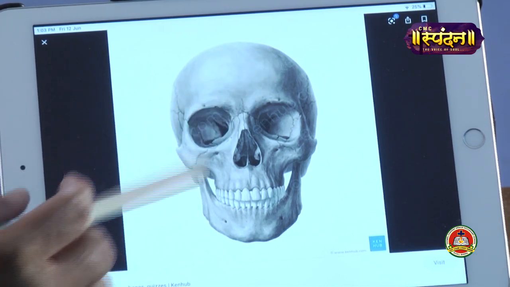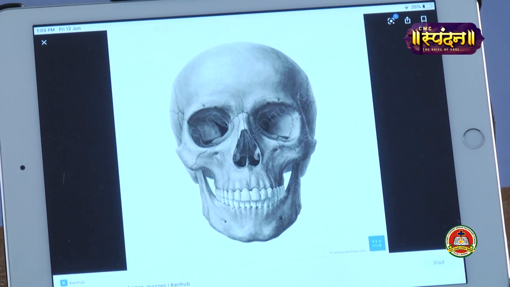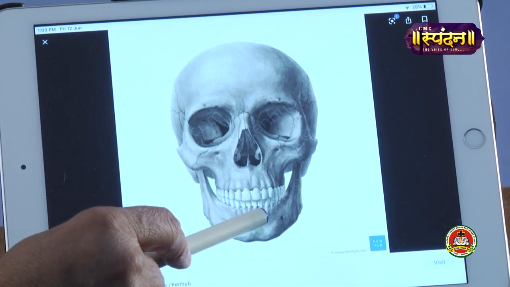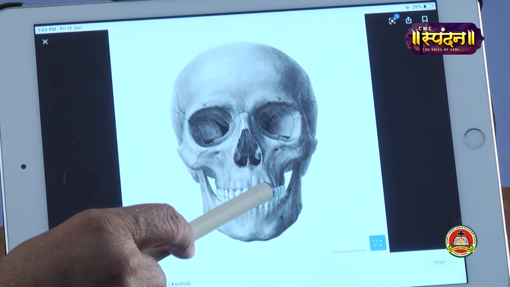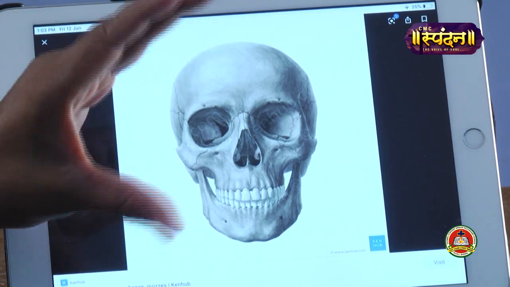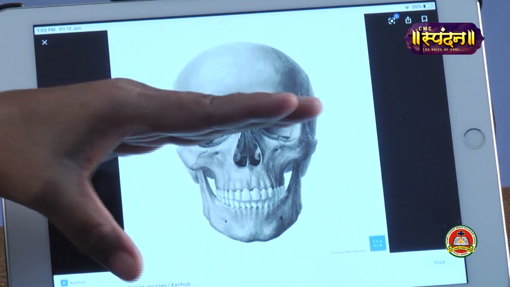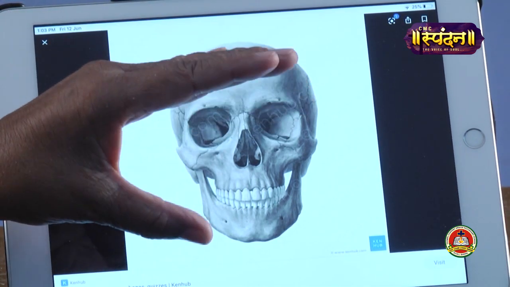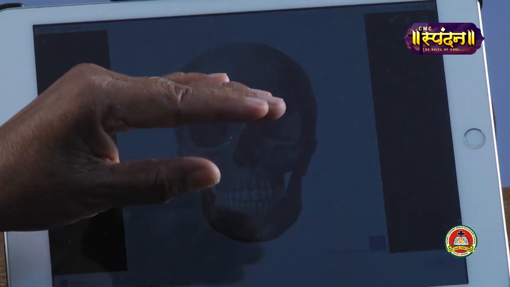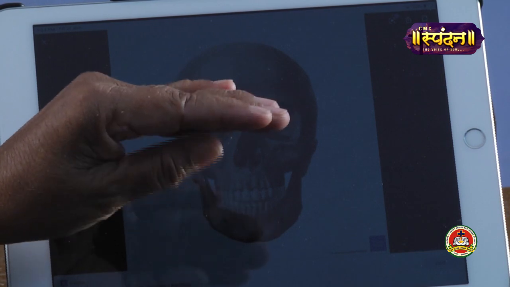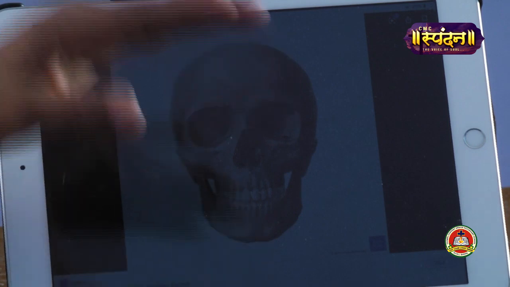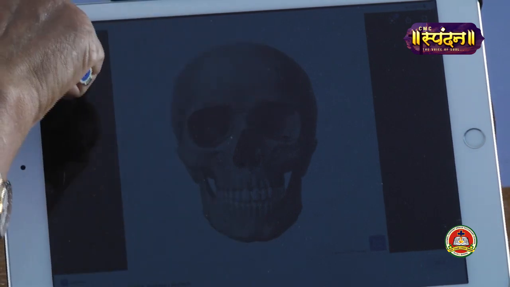Now you must be wondering that I said that only the lower jaw is movable, the upper jaw doesn't move. How to show it? I can show it with my hand like this. If my fingers are my upper jaw and this thumb is the lower jaw, then this is the movement, right? Only the lower jaw is moving, the upper jaw does not move at all. I hope this is clear to you.